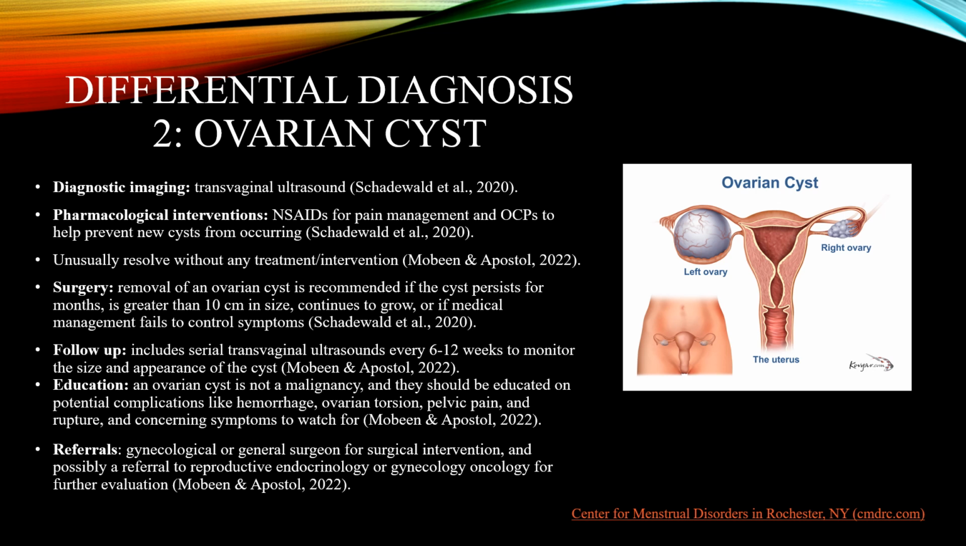The second differential diagnosis is an ovarian cyst. This should also be diagnosed with a transvaginal ultrasound, which will look at the size of the cyst as well as characteristics and determine what type of cyst it is versus a mass.